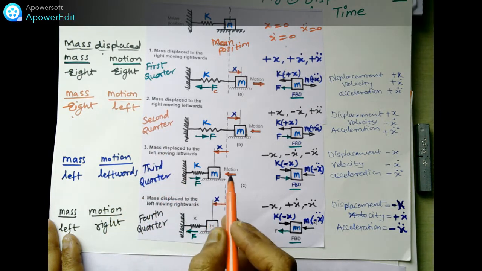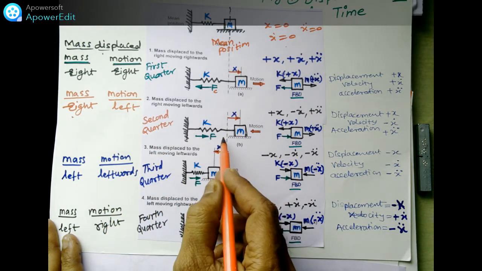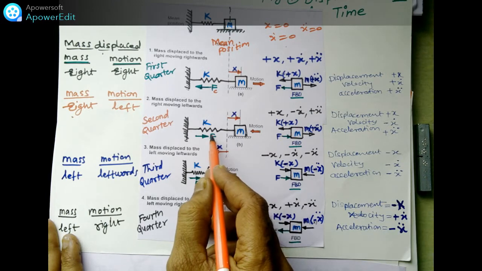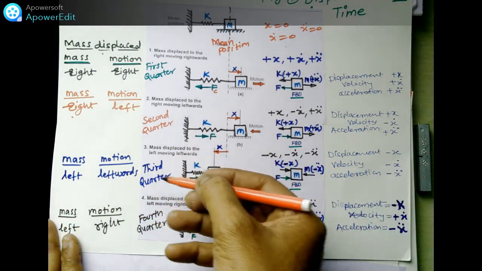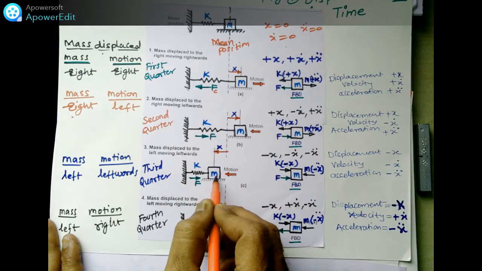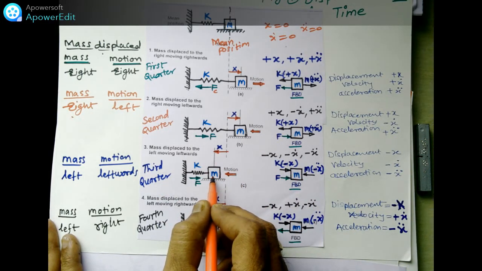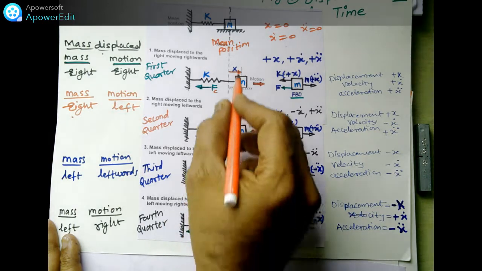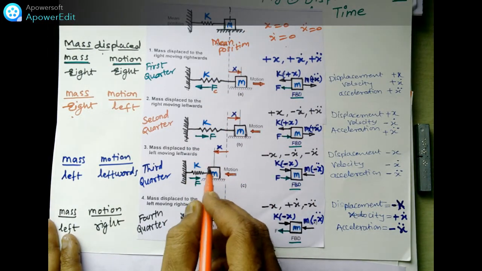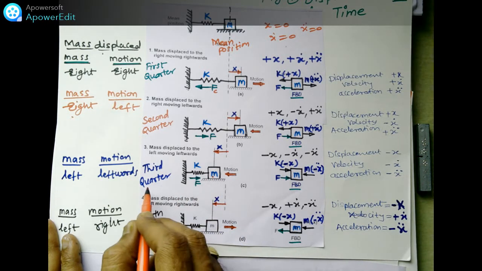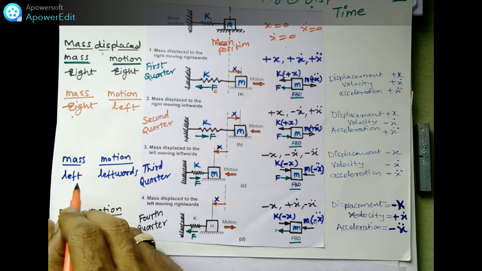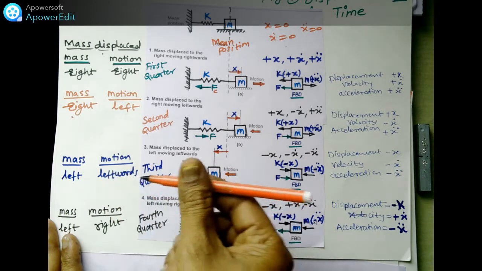In the third quarter, what will happen? It will come to the mean position and go towards the left side. So the mass is moving towards the left side, and it comes to the extreme position at the left side. This is your mean position. So it has come to the left side here. In this case, in the third quadrant, the mass is on the left side and the motion is also toward the left side.